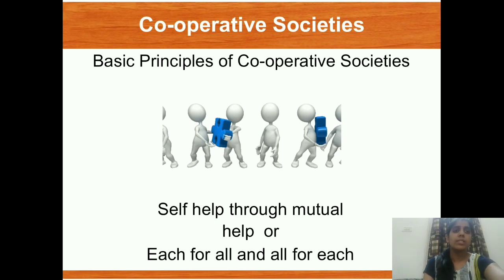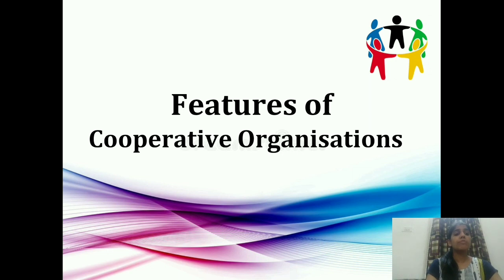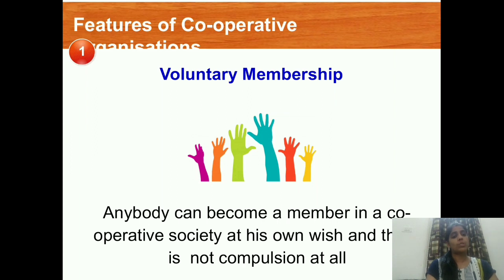Now let us see the features or characteristics of these cooperative organizations. The first one that we have is voluntary membership. It means anybody can become a member in a cooperative society at his own wish, and it is not a compulsion at all. It is up to them. Nobody is forcing them to do so, and nobody is asking them not to become a member. If you willingly want to become a member of that cooperative society, you can become a member. So it is a voluntary membership.